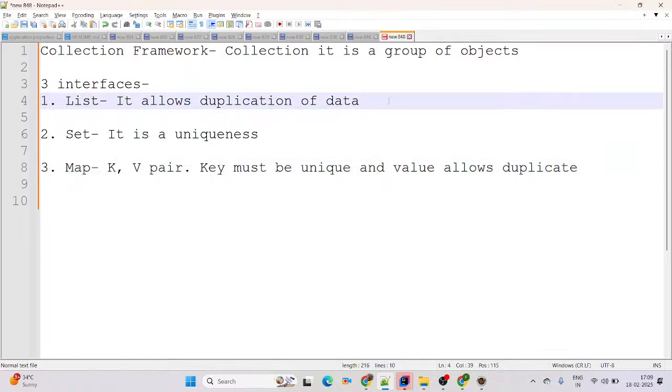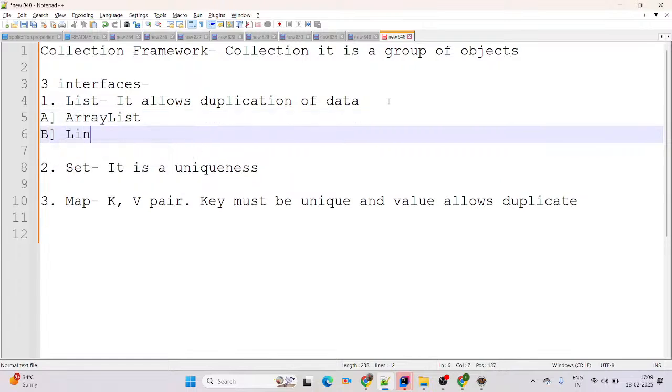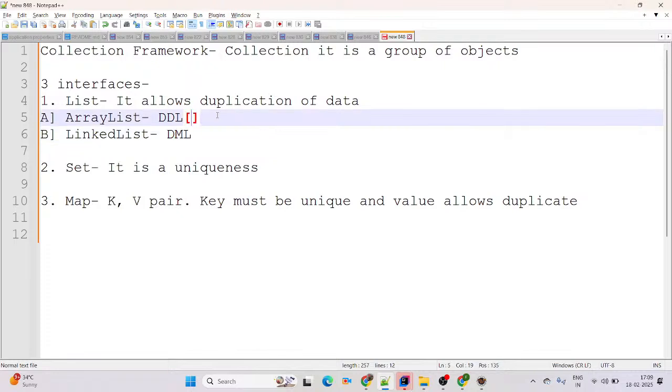In List there are 2 classes available. First one is ArrayList and the second one is LinkedList. ArrayList follows DDL and LinkedList follows DML. DDL means data definition language, and DML means data manipulation language. ArrayList is more suitable for reading the data. You can simply say DDL means read operation. In SQL, we consider select star from a table; it means we are trying to read the data there.